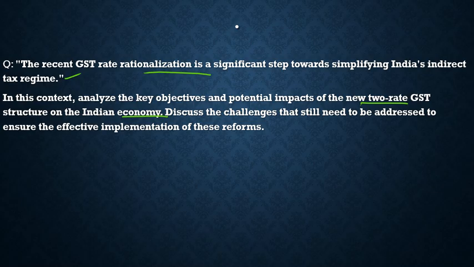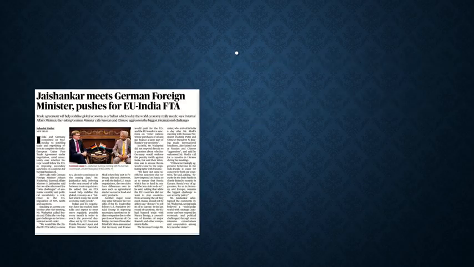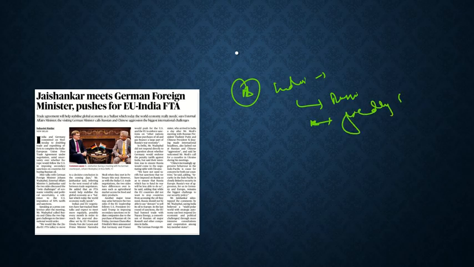Now with this, let's move to another article. Here it talks about the meeting between India's external affairs minister and the foreign minister of Germany, and there were various discussions with respect to the Europe-India free trade agreement, as it is believed that it may be concluded very soon. There was a push for that, and also the situation right now when India is changing its foreign policy, aligning again towards Russia, and has started to have a friendly relation with China.